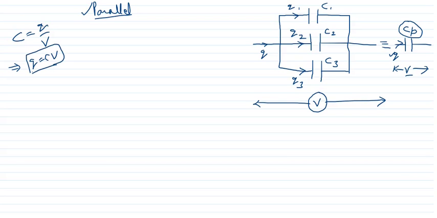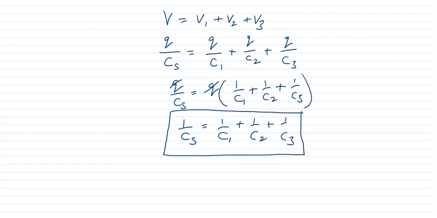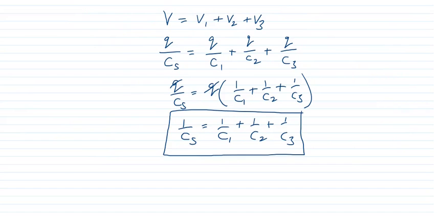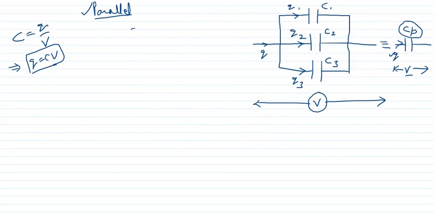You can see that here I have found the value of Q, but earlier you must have seen that I found the value of V. So therefore what is divided, we will put its value here. What is divided? Q is divided. How? Q is equal to Q1 plus Q2 plus Q3. So therefore total charge is equal to sum of the charges Q1, Q2 and Q3. Now we will put the values of Q, Q1, Q2 and Q3.